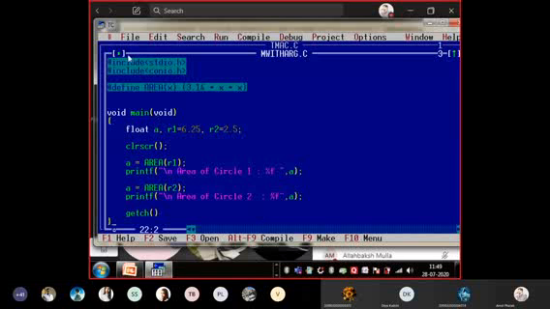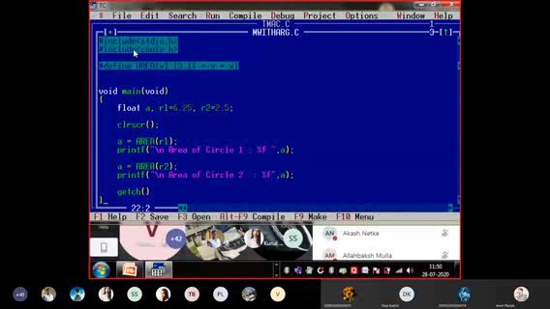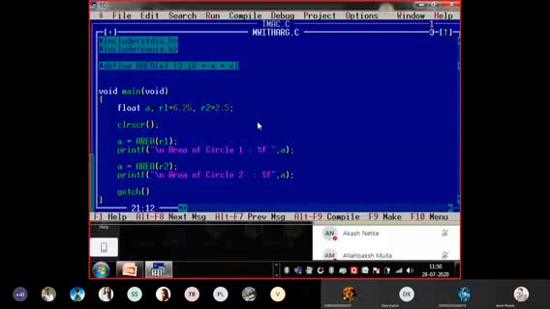Let me see whether it is possible to enlarge it again. Now file, we go for save, F2. Always use F2 to save the program. F9 to compile the program. We are having two errors, so let us see which errors we are having. Statement is missing. What is the statement? getch. I have not given the semicolon. The common mistake is that we forget to give the semicolon at the end of a statement.